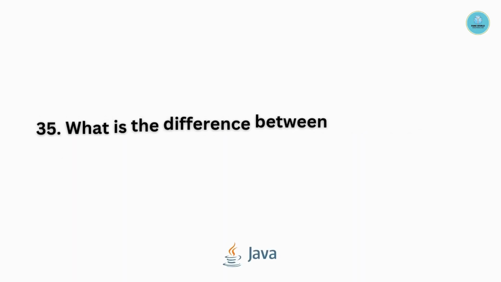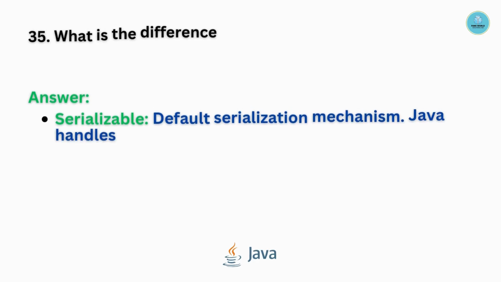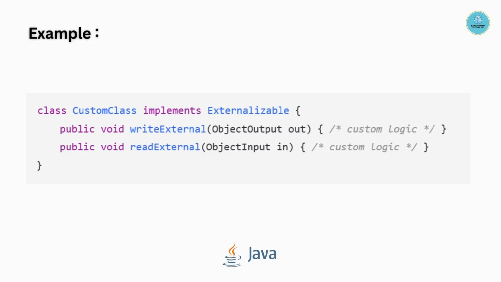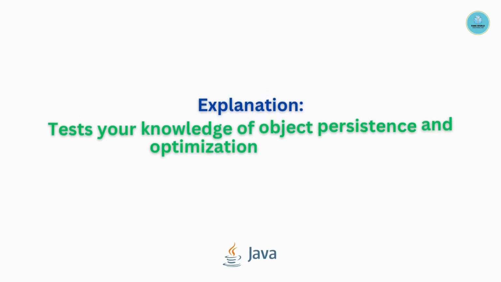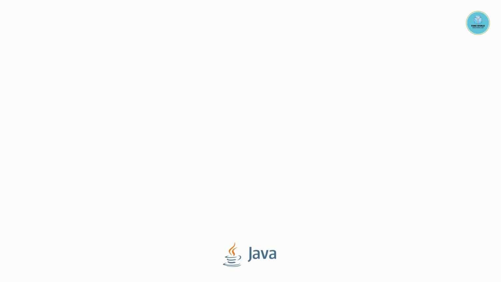Question number 35. What is the difference between Serializable and Externalizable? Serializable is the default serialization mechanism, where Java handles object state. Externalizable is custom serialization, where you define how the object is serialized and deserialized. Example is as follows. This tests your knowledge of object persistence and optimization strategies.